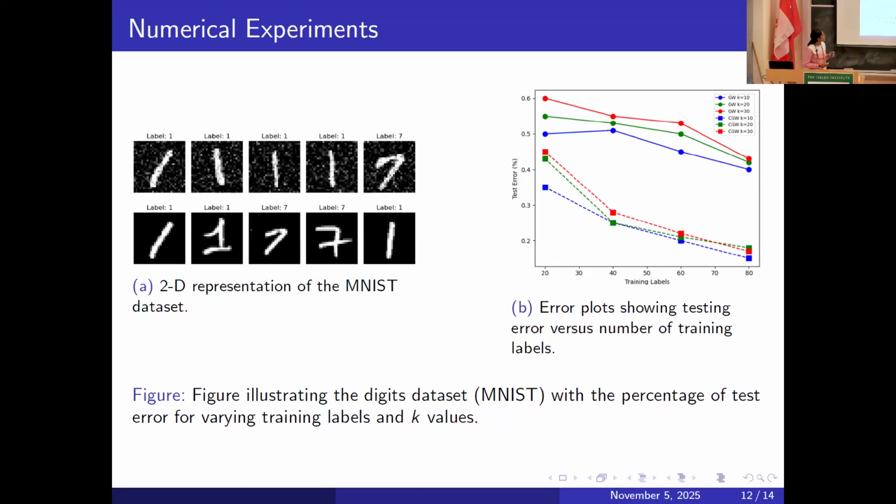You can see that I'm benchmarking it relative to GW distance, and the test error for CGW is much lower in comparison to GW. So basically, CGW performs relatively better than GW. The fact that it's also robust to outliers is proof here.